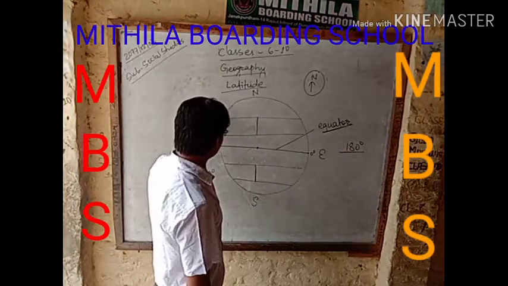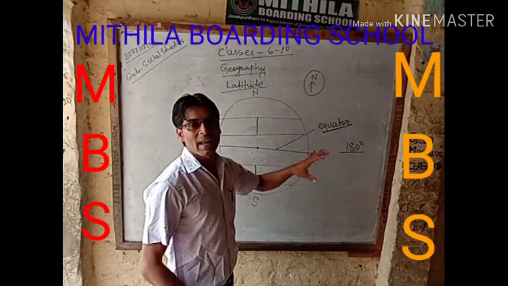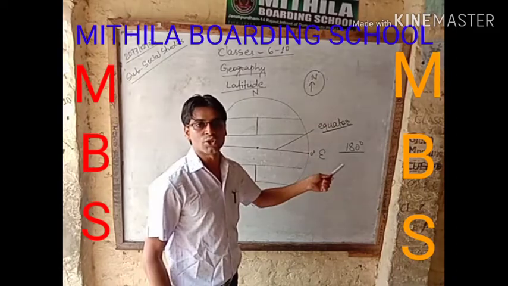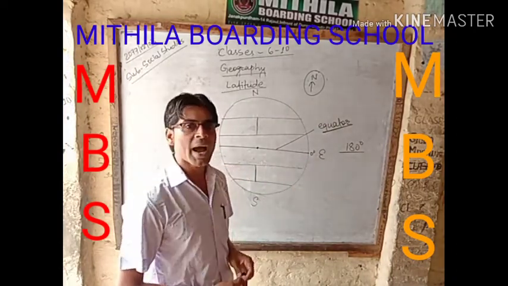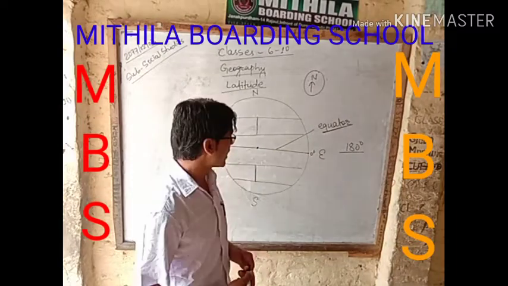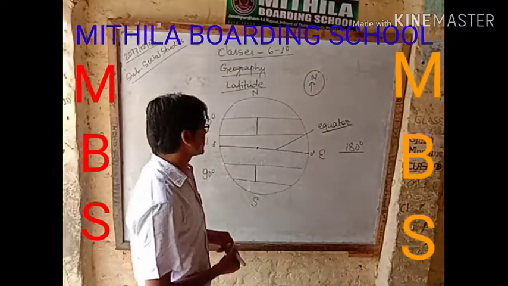Now, among those 180 latitudes, we have 5 major latitudes. What are those 5 major latitudes?